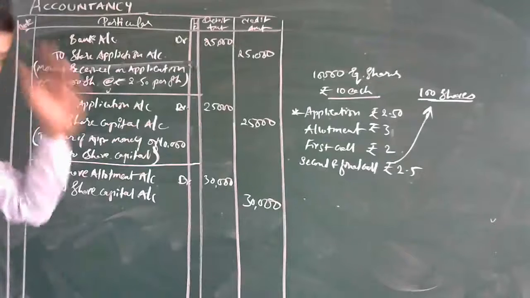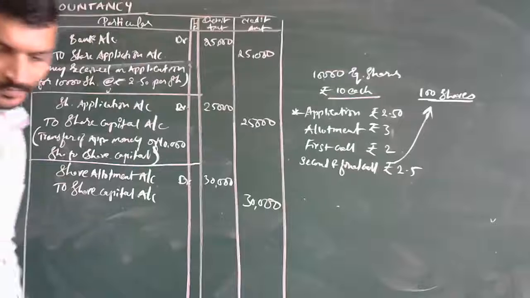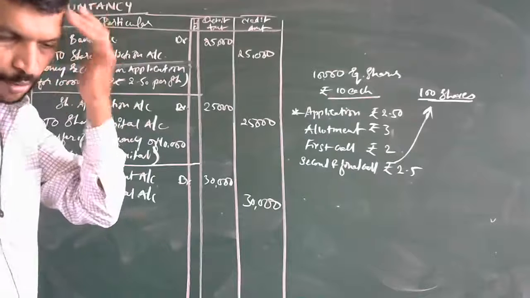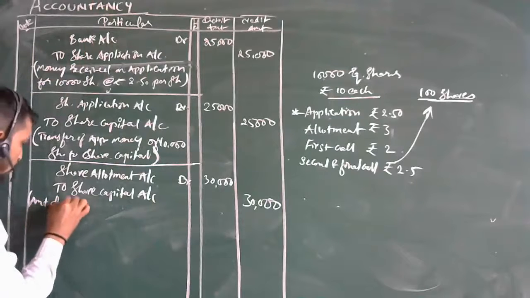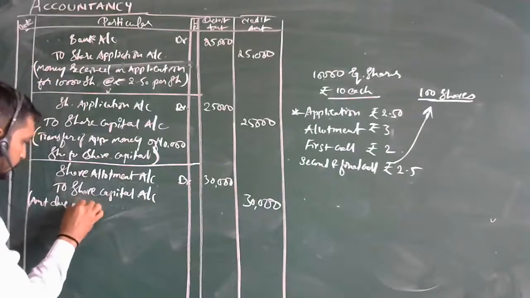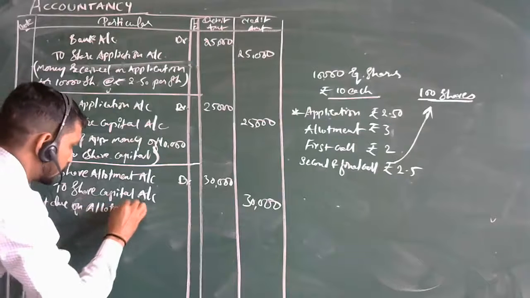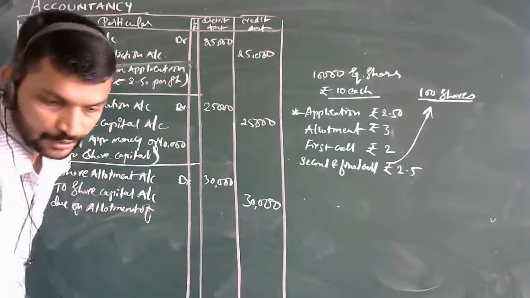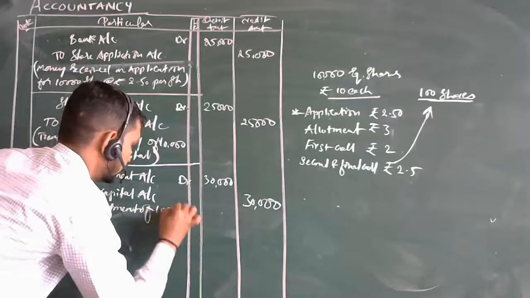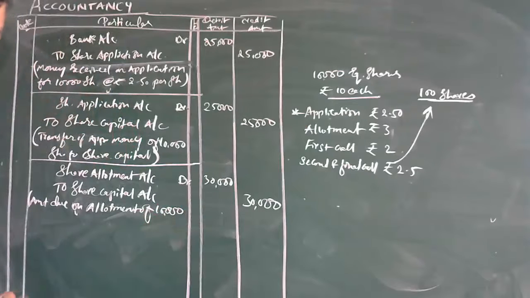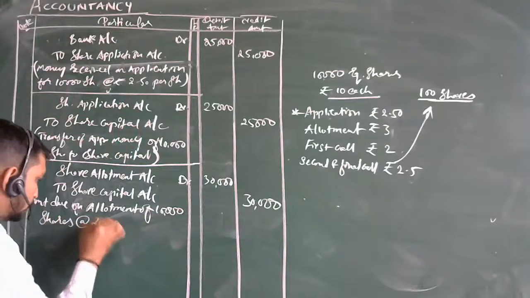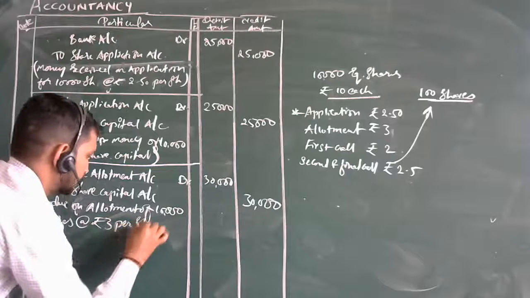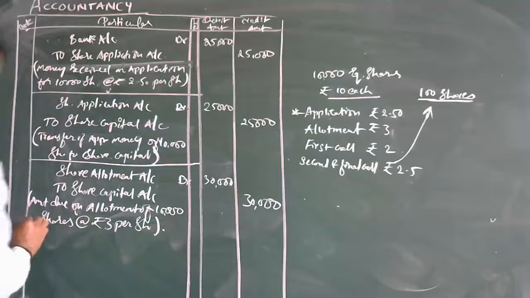Yes, sir. Okay. If you all communicate with me, it will be much faster to write. Then what can we write here? The amount due on allotment of 10,000 shares at rupees 3 per share. So this is the journal entry.